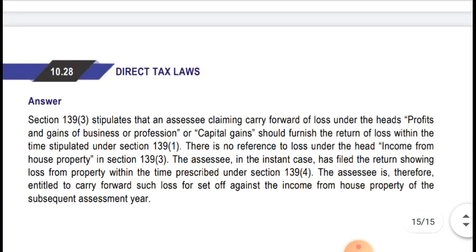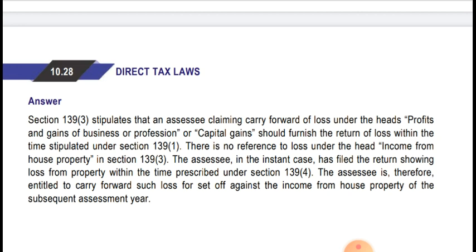Let's see the answer. Section 139(3) stipulates that an SSE claiming carry forward of losses under the head profit and gains of business or profession or capital gain should furnish the return of loss within the time stipulated under section 139(1). Okay, there is no reference to loss under the head income from house property in section 139(3), as I said.